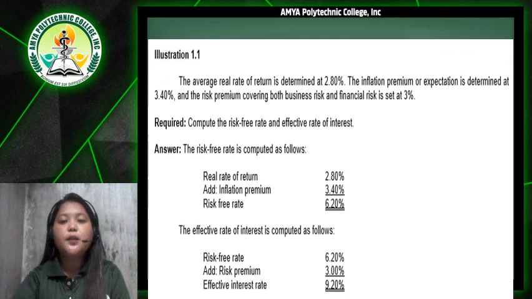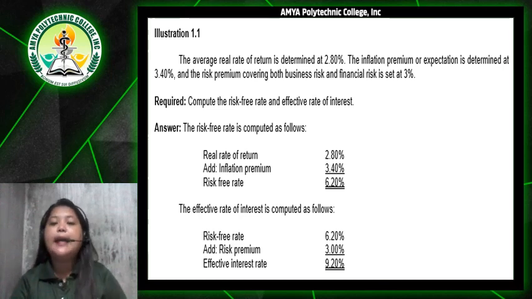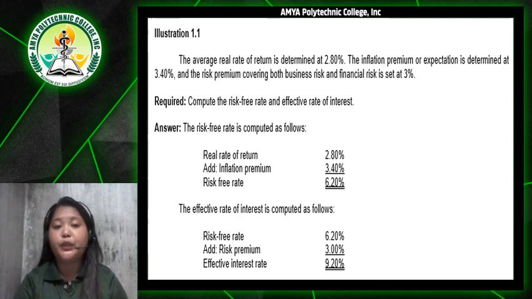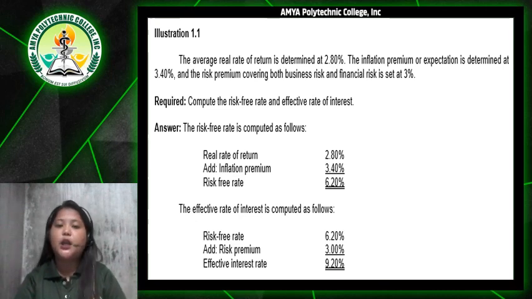So we have here an example. The average real rate of return is determined as 2.80%, and then the inflation premium of our expectation is determined at 3.40%. And the risk premium covering both business risk and financial risk is set at 3%. So we are going to compute the risk-free rate and effective rate of interest.